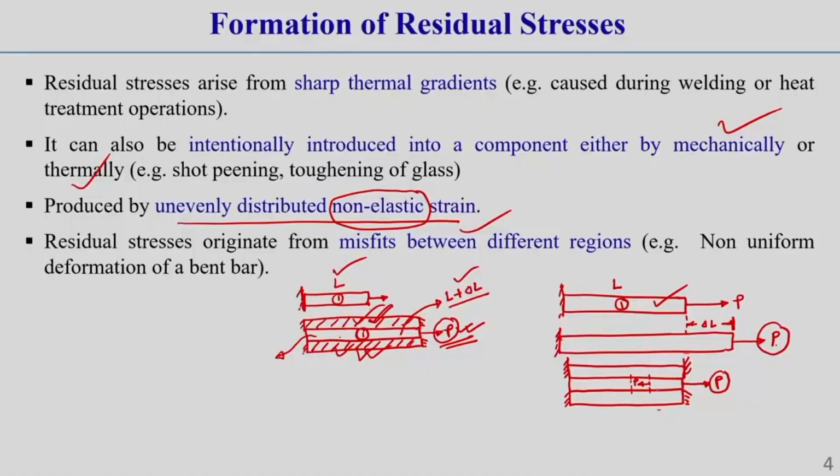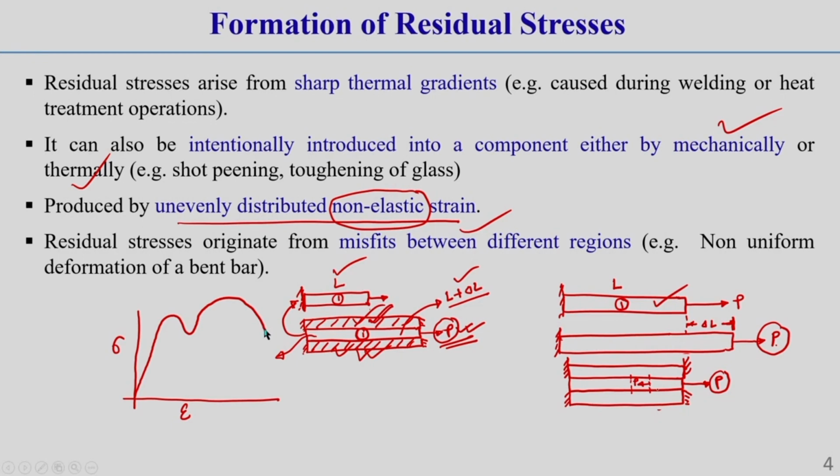That internal resistance, if we remove this bar 1 from the support of the top layer and bottom layer, then what happens is this bar 1 will again return back to its original position. Then at that time this stress will be released, because we know that till the elastic limit, if we draw the stress strain diagram, the stress is gradually increasing, after that it goes to the plastic state, and finally it is like this.